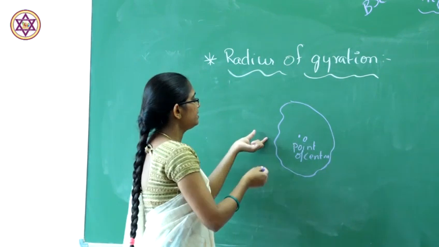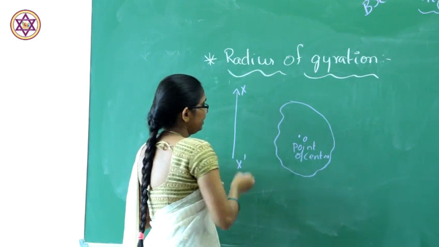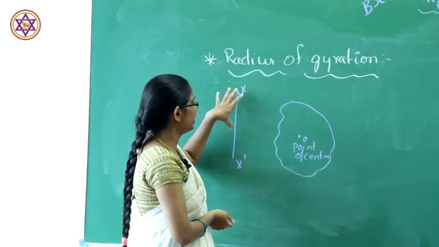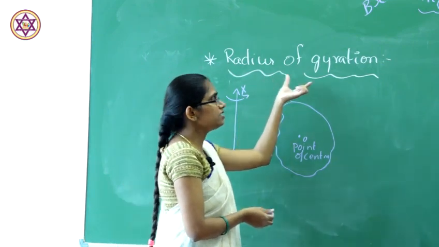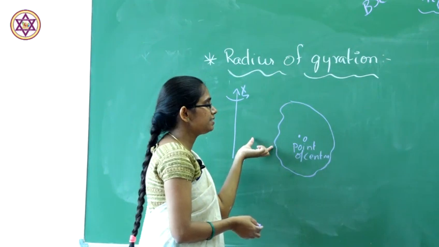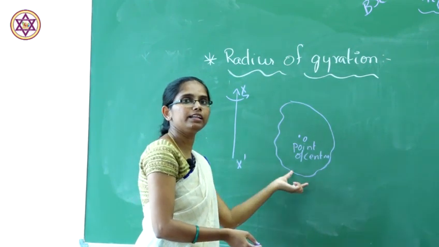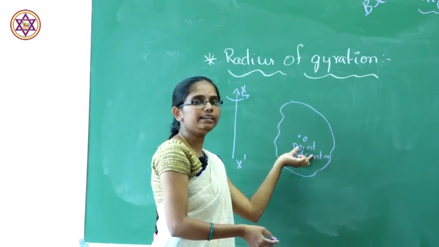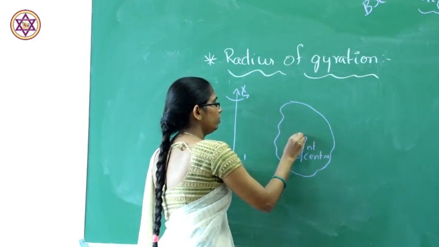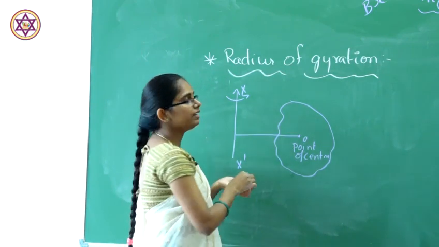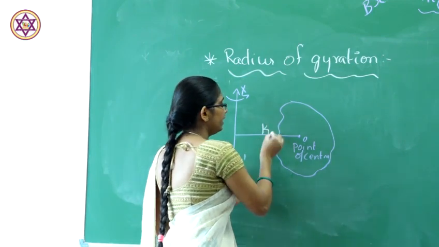and always the axis will be perpendicular, that means x and x dash. X and x dash will be the perpendicular axis of rotation. So, radius of gyration is nothing but the distance from the rotational axis, which is perpendicular to the rigid body, to the center point of a rigid body. That means the distance from a point of a rigid body to the perpendicular axis of a rigid body. This is our radius of gyration.